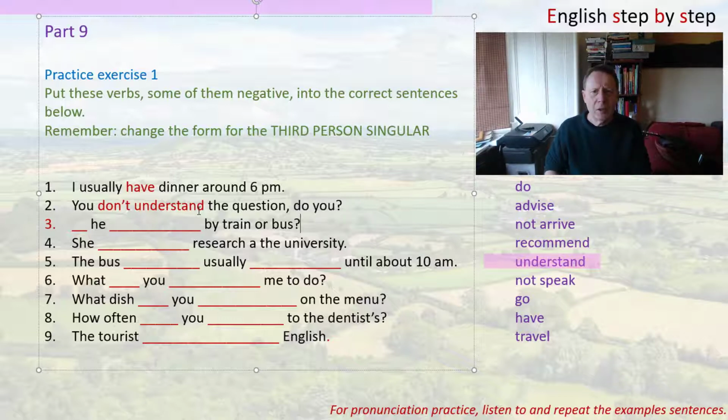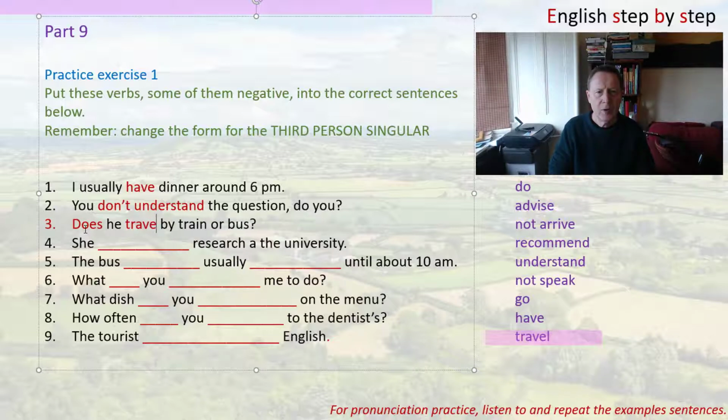Now, the next one is a question, and here we're talking about a train or a bus, so the verb must be travel. So, and then remember, do I, do you, and then does he. So, does he, and then travel by train or bus.